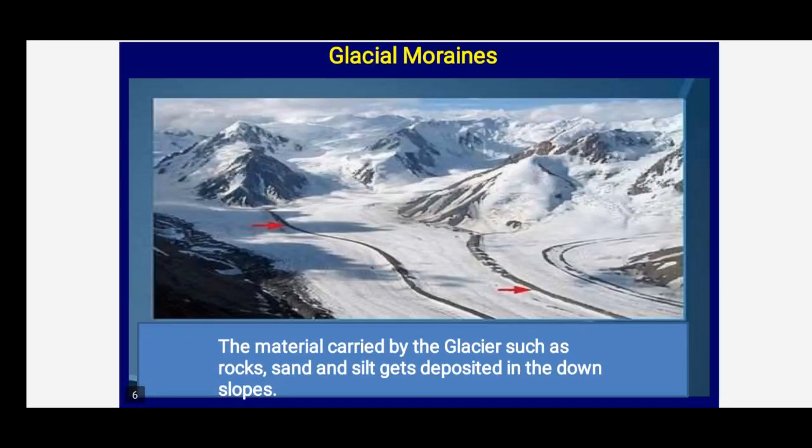Now, glacial moraines. What is the meaning of glacial moraines, children? When these glaciers take away the soil and sediments, what material is it taking away from the mountain? The soil, rocks, sand and silt which are carried by the glacier from the top down the slope, that's called glacial moraines. They are nothing but material carried by the glaciers.